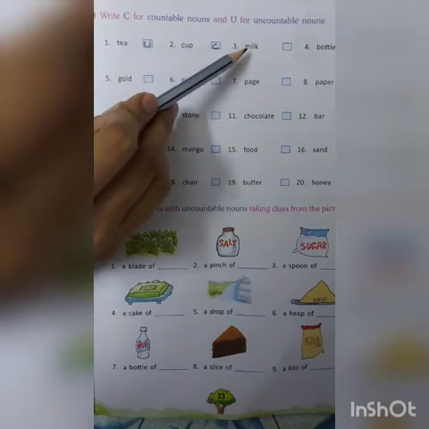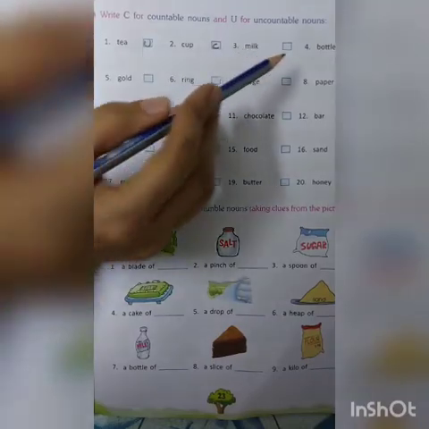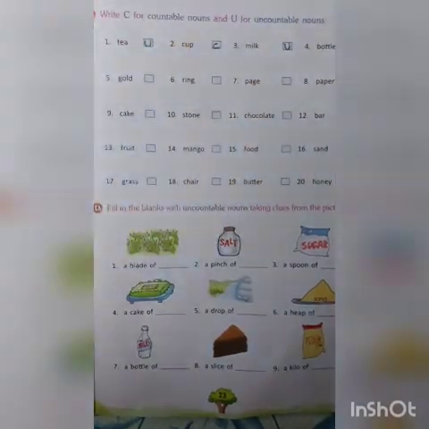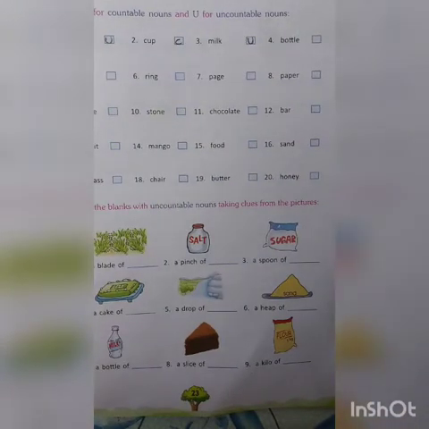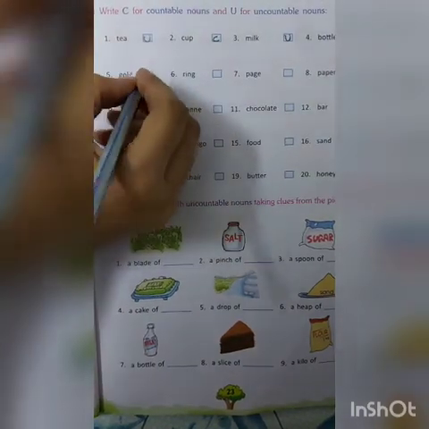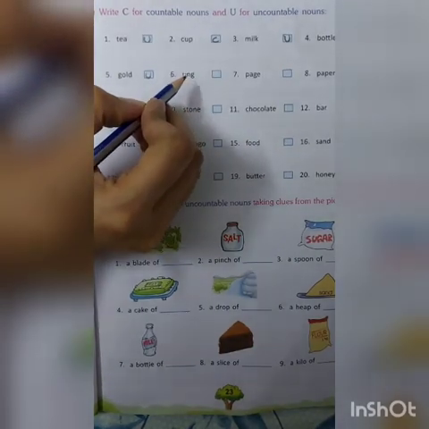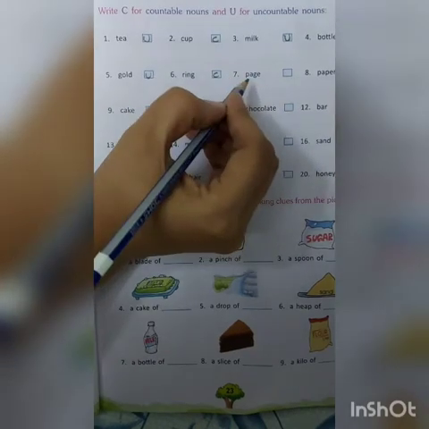Next, milk. Can we count milk? No. So it is again uncountable. Next, bottle. Yes, we can count bottles. So, countable noun. Bottle is a countable noun. Gold. Gold is also uncountable. Ring. Ring is countable noun.